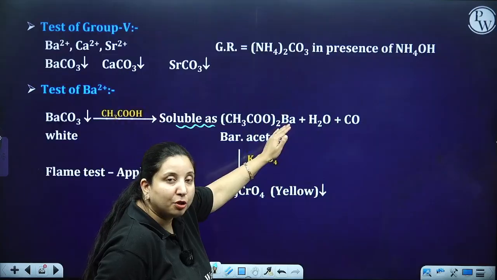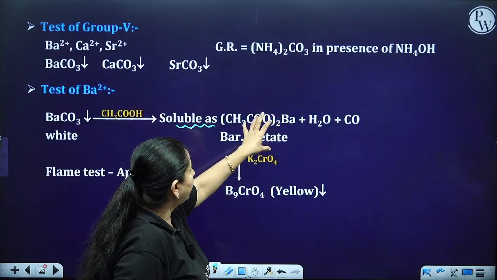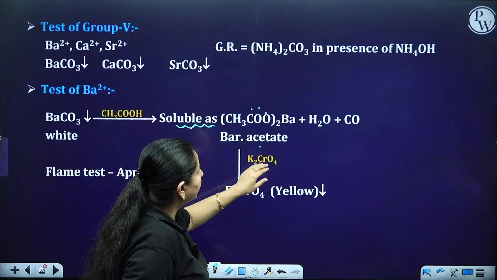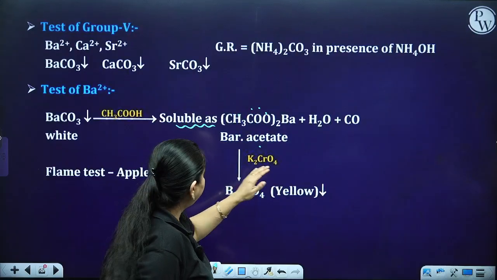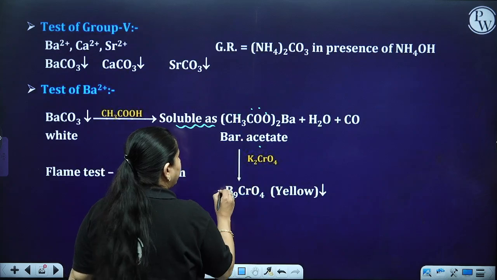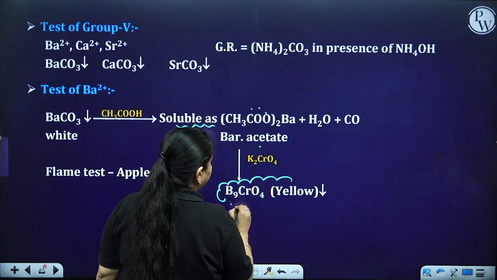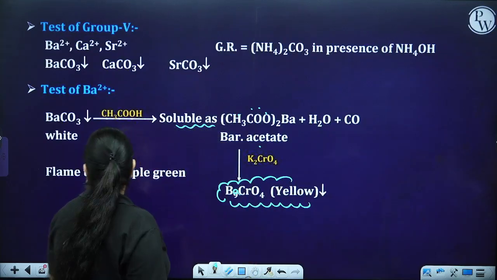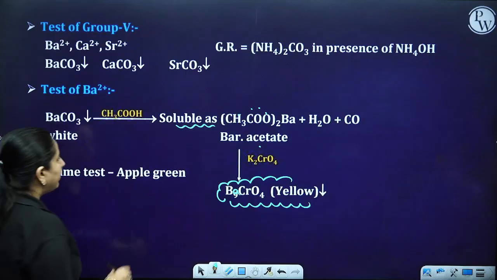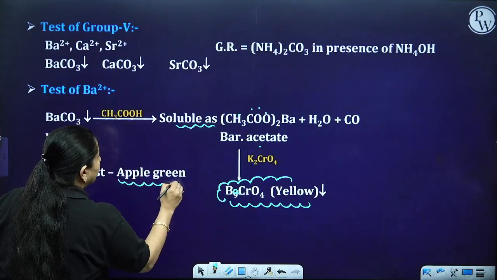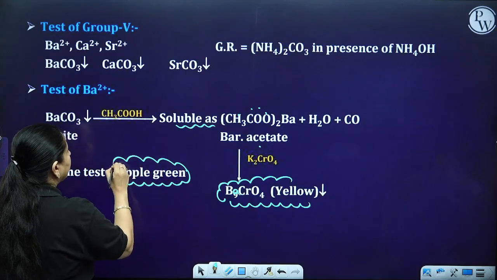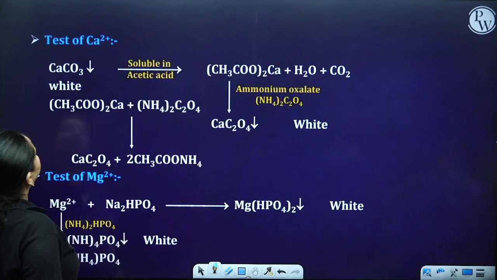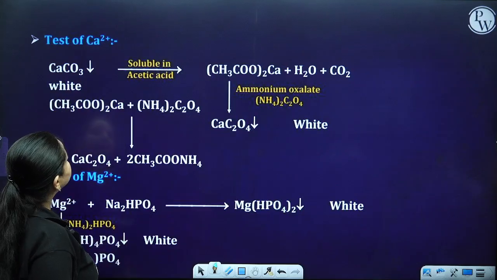Further, when I put in K2CrO4, I am going to get a yellow precipitate of the barium. And when I perform a flame test, it is going to give me an apple green color.